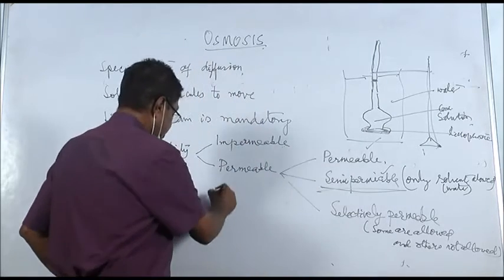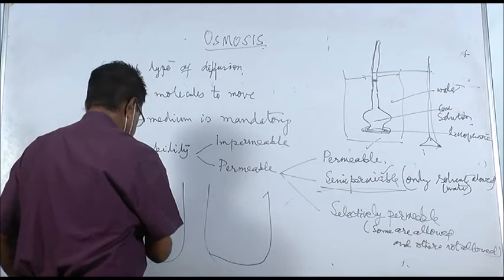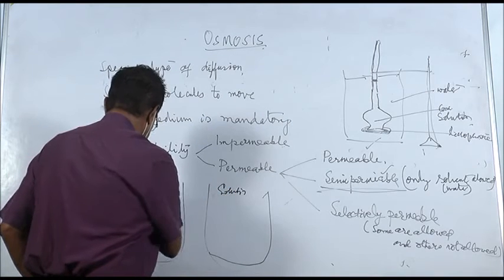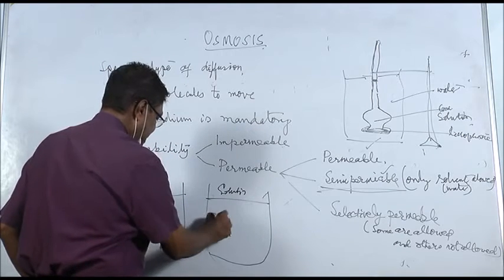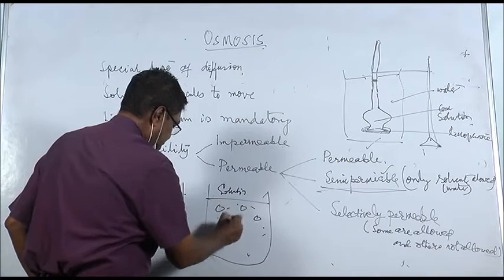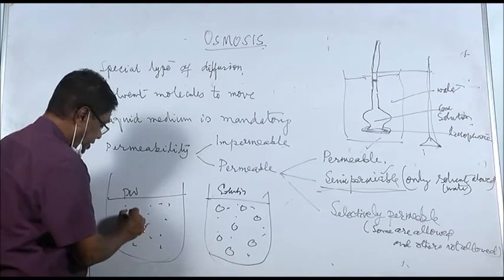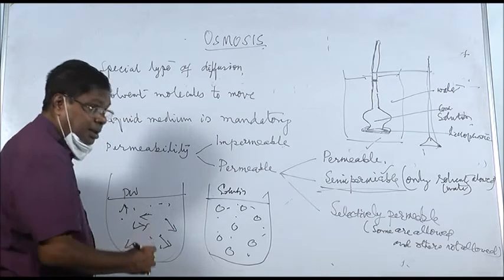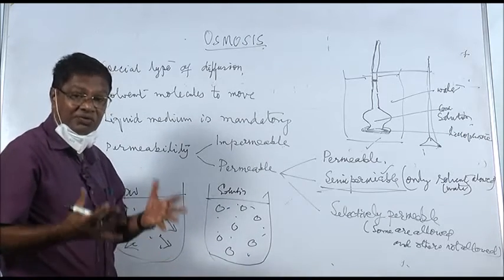I will show you with an example. Say this is pure water and this is a solution. Now in pure water there are water molecules, and in solution there are water molecules, but in solution there are also sugar molecules. Now these water molecules are moving in different directions because of their diffusion pressure or chemical potential or free energy.